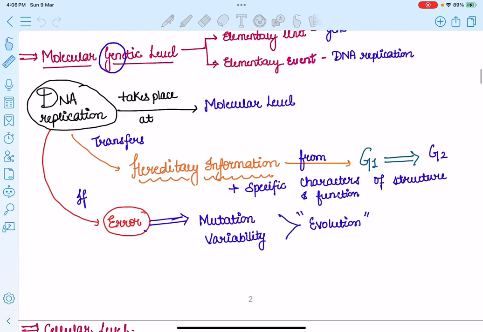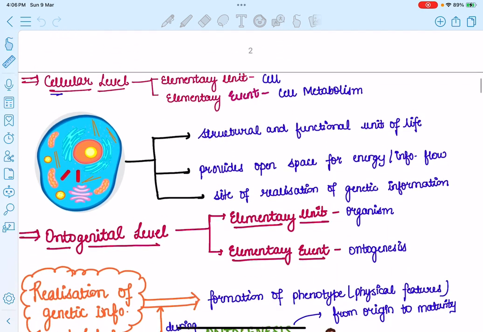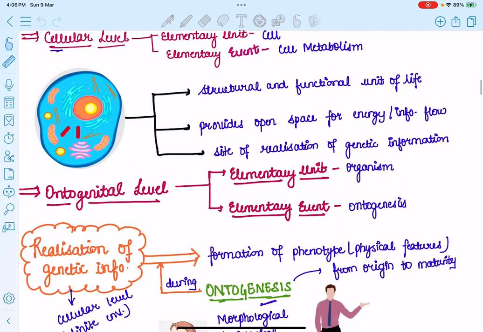Now let's move on to the second level, that is the cellular level. In the cellular level, the word cell is here, which means the elementary unit is the cell and the elementary event is cell metabolism. Now, all of you know that the cell is a structural and functional unit of life, and it also provides an open space for energy and information flow. If there's a space for information flow, it means it serves as a site of realization of the genetic information, or it serves as a site for DNA replication in a definite environment.